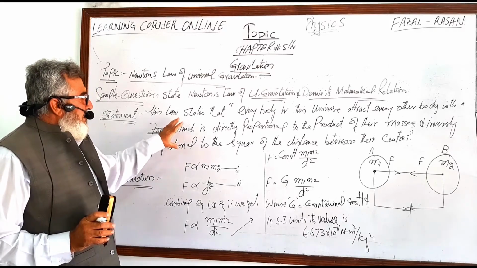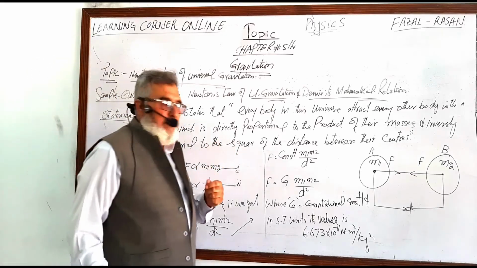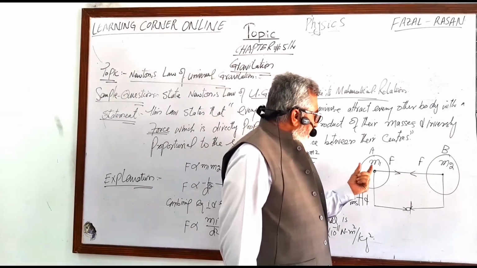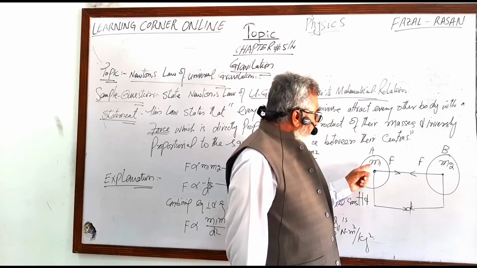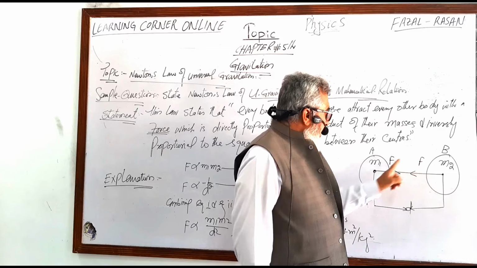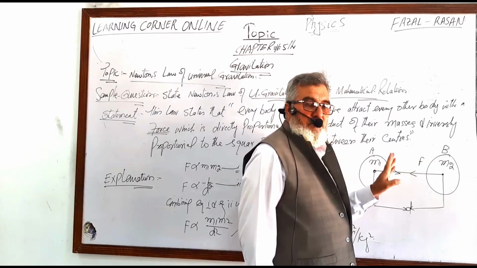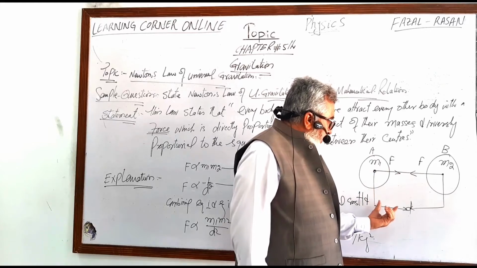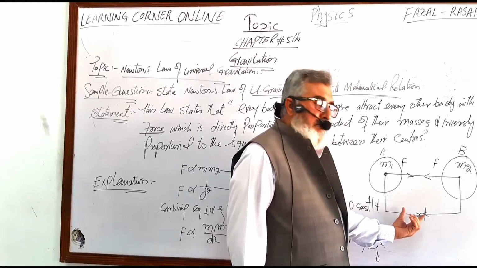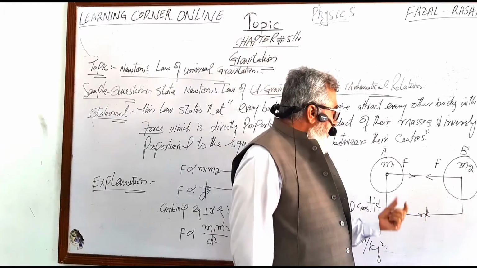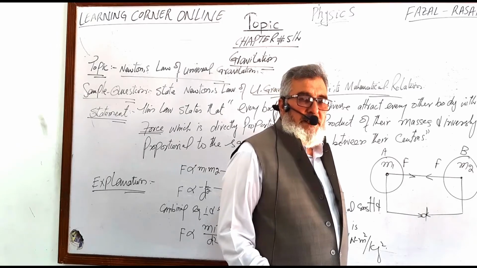Now, this statement can be explained with the help of a figure like this one. In order to explain this law, let us consider two bodies, presented in the figure by A and B, having masses m1 and m2, separated from each other by a distance d. That is, d is the separation between these two bodies, and F is the attractive force between the two bodies.